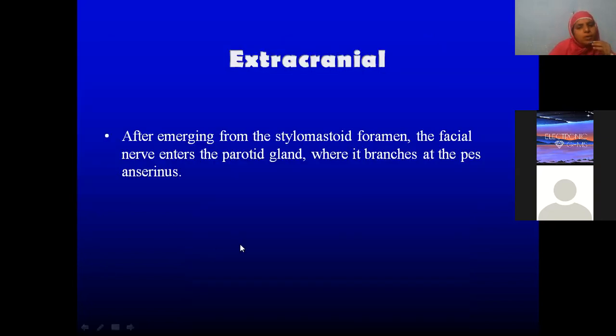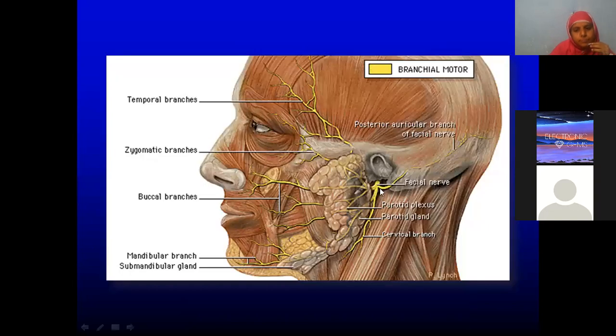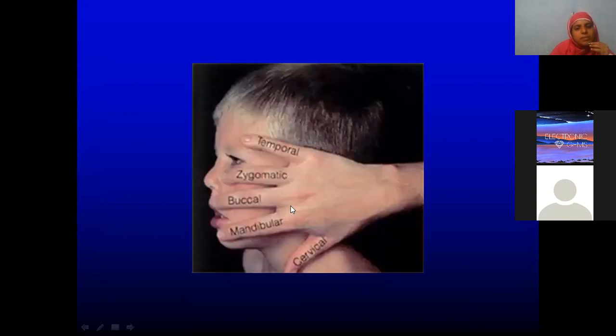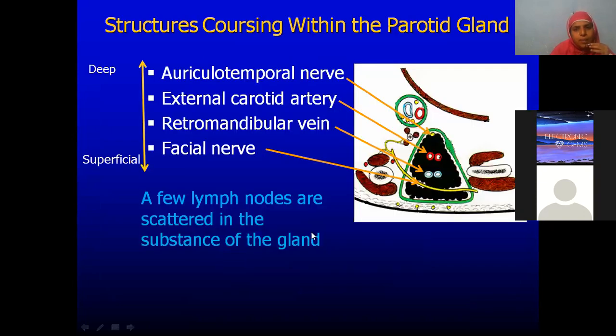So this is about facial nerve. This is the stylomastoid foramen. It is piercing from the posteromedial aspect, running superficial to retromandibular vein. All that. So all these are terminal branches, not so much. You try to remember this picture: temporal, zygomatic, buccal, mandibular, and cervical. Okay. So structures coursing also we have already seen.